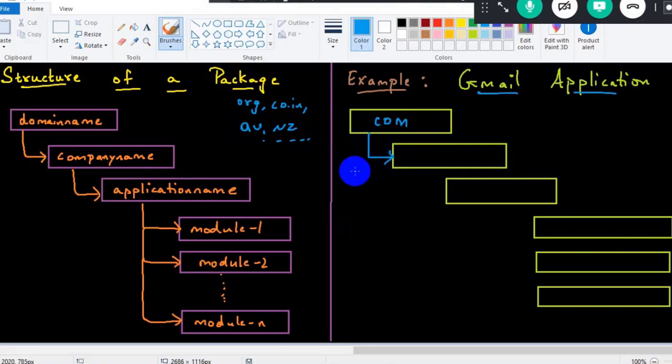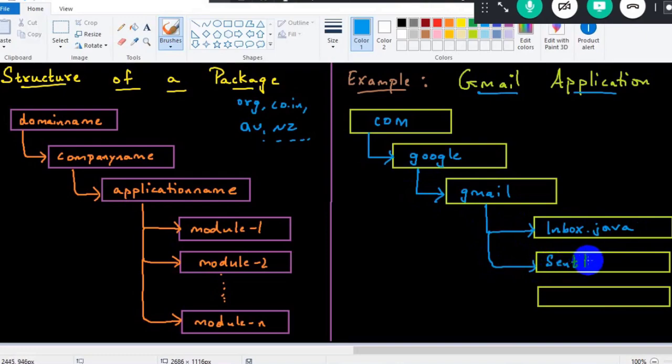After that, it will be the company name. Which company owns Gmail here? It's common sense, it's Google. So com, Google, and then the application you're going to work around with, which is Gmail. And what are the n number of modules you'll be working around? It is inbox.java, it's a module. Then second, sent items.java, it's a module. Again, spam.java, it's a module, and so on. We can have n number of classes, which is a module.